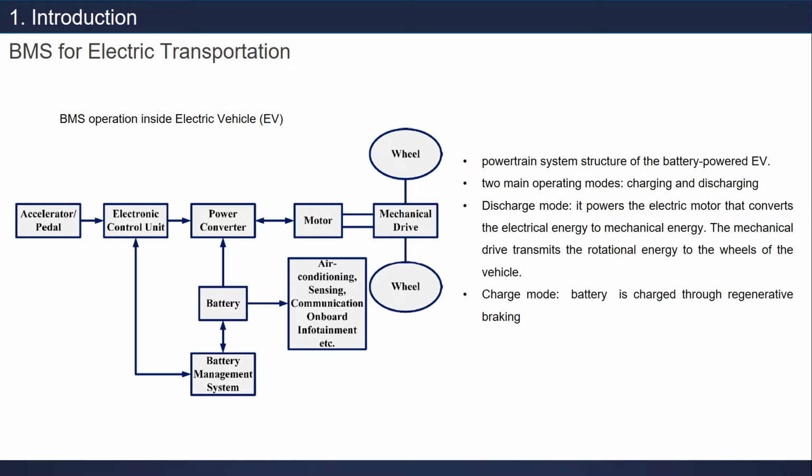It means if we push the accelerator pedal to have more acceleration, the signal will be sent to the electronic control unit, and what will happen next, it will check the battery condition, right?